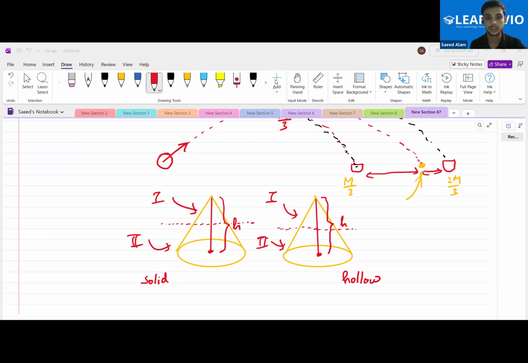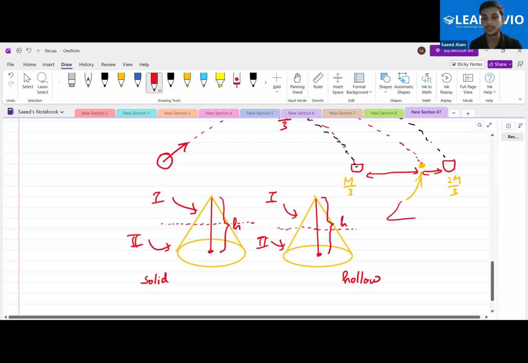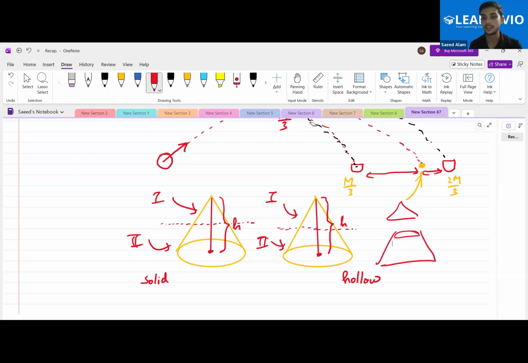This is the hollow one. I want to ask, in the hollow cone only, which part, the above part or the lower part, contains the higher mass? Rasha, tell me, the first half or the second half? This is the small one, and this is the bigger one. Don't you think the second one will contain the higher mass?